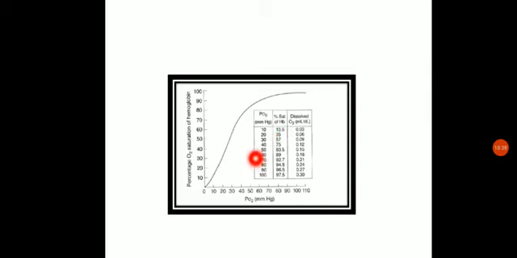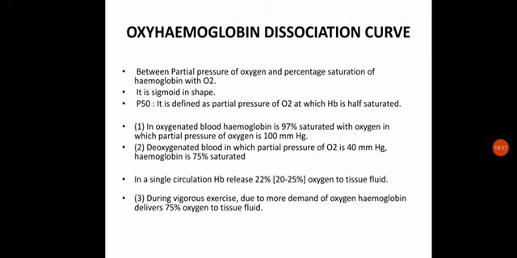Okay, so this is the sigmoid curve which is observed when we plot a curve between the partial pressure of oxygen and the saturation of the hemoglobin. Now, there are different factors on which this dissociation curve depends, mainly the temperature, the concentration of CO2, and the pH, acidity, etc.